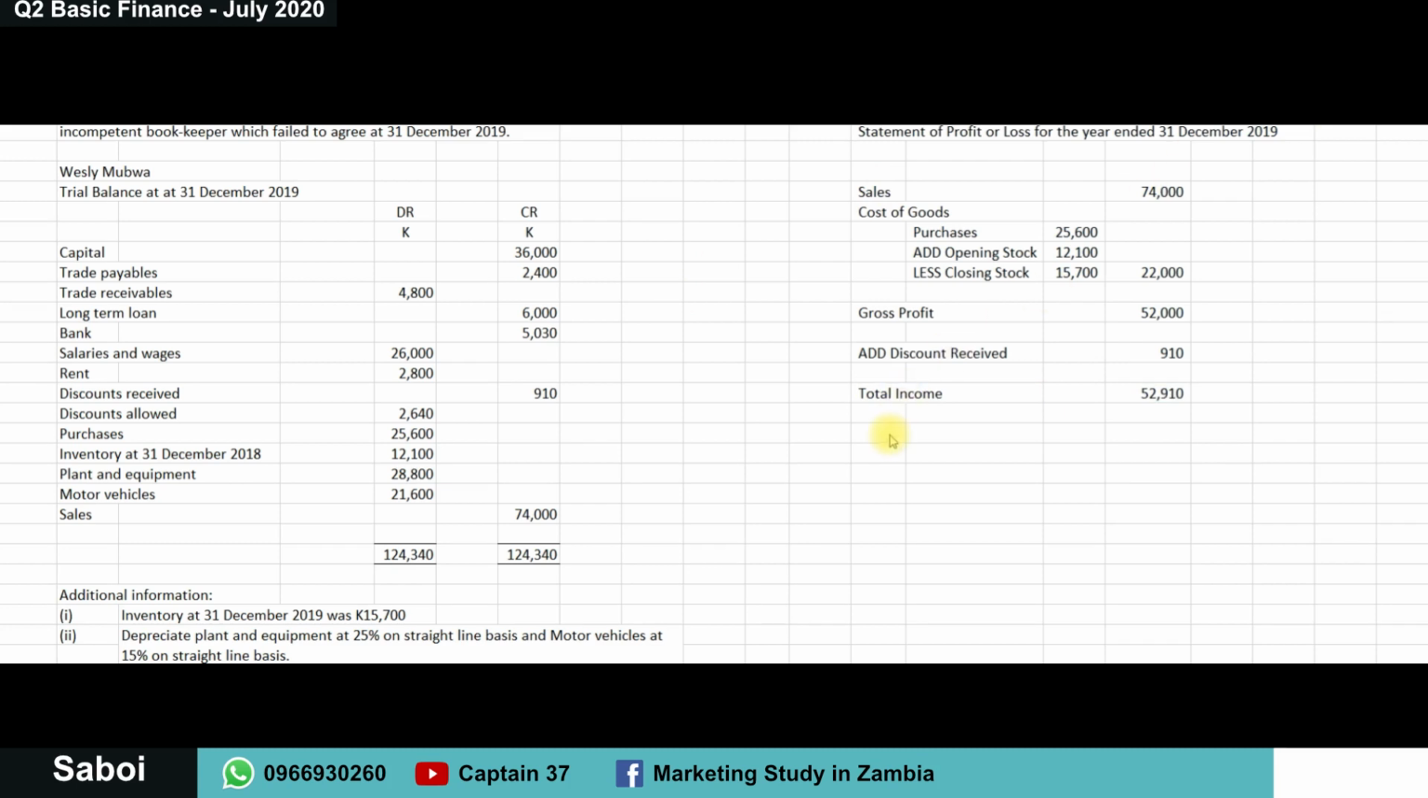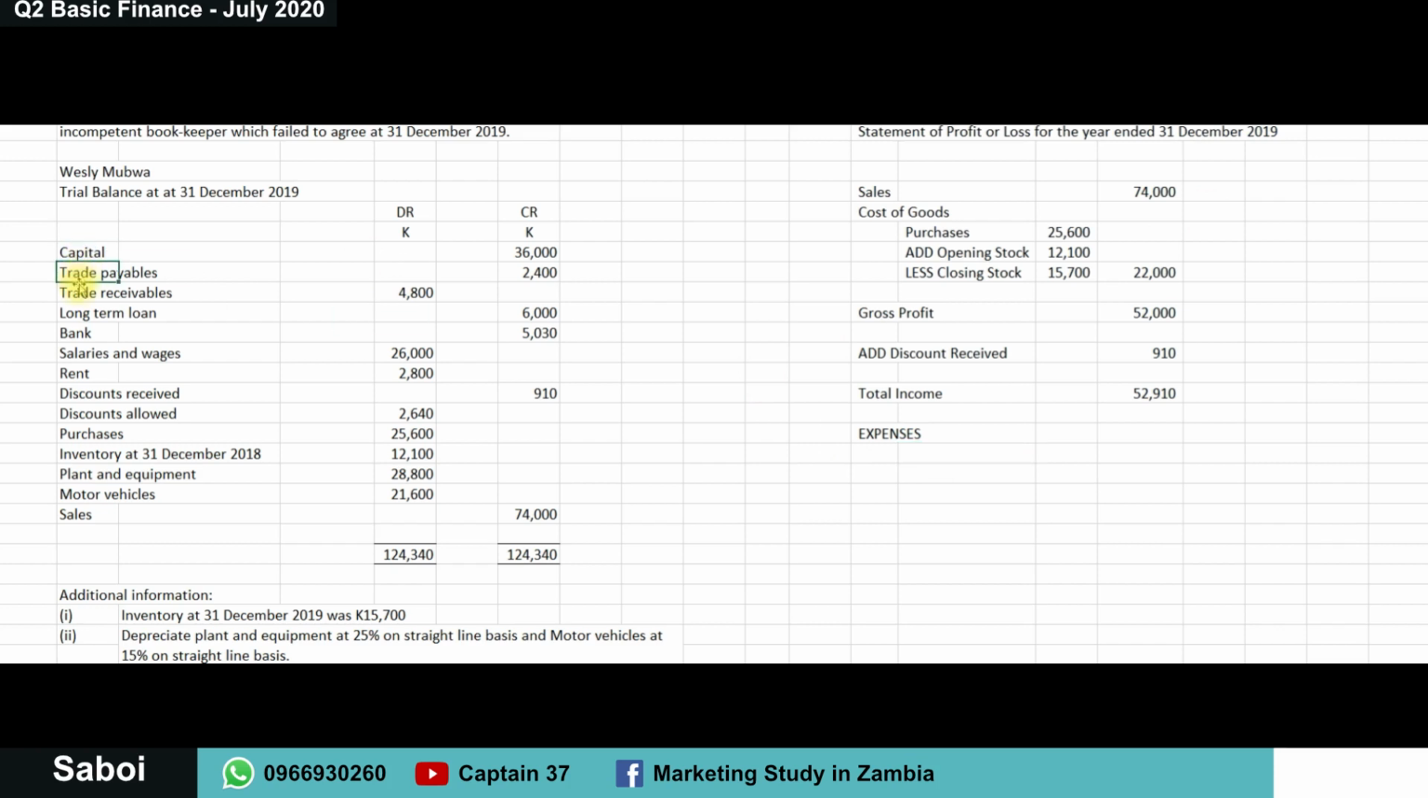We proceed and take note of our expenses. Expenses. Okay. What are our expenses in this particular case? Let's see. Write them down here. Okay, let me just move this so that they look orderly. Presentation is very important. Expenses. We go to the trial balance and get that information.